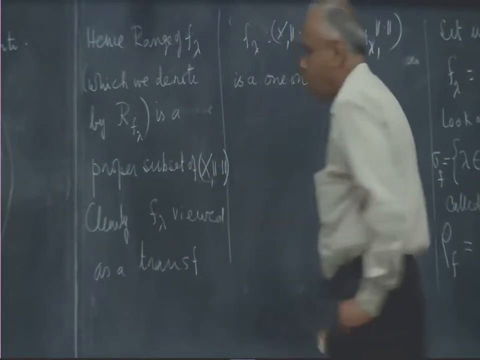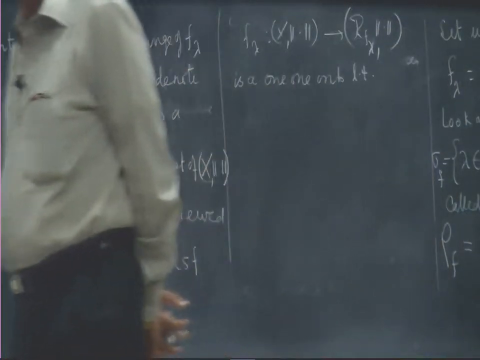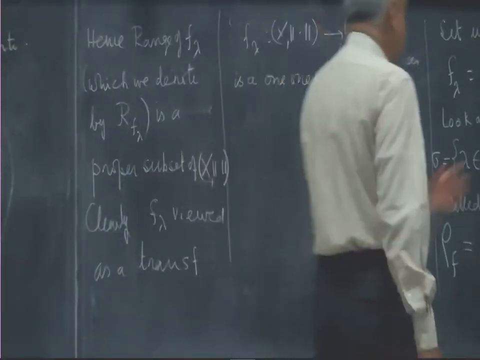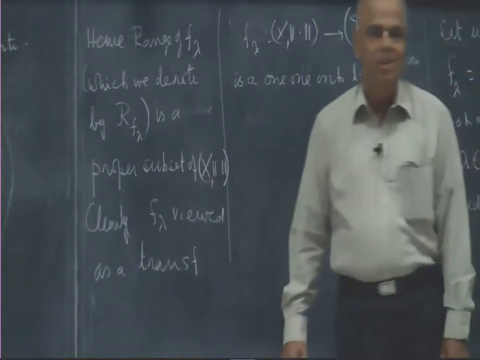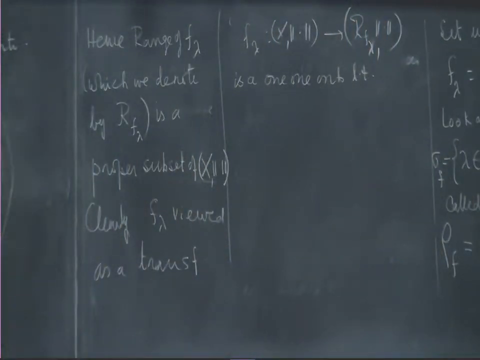It is 1-1 because F lambda is 1-1 all the time. Now we are getting onto, because we are restricting ourselves only to the place where F lambda goes, that is the range of F lambda, and therefore we are able to define the inverse. Whether it is bounded or not, that is a different question, we will investigate later. In order to define the bounded inverse, first of all you must define the inverse and then worry whether it is bounded or not.